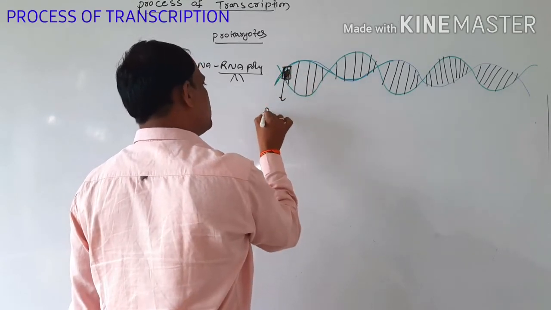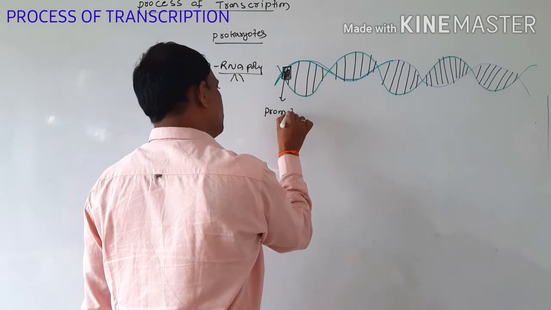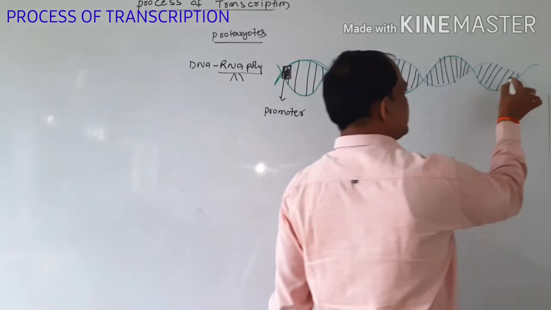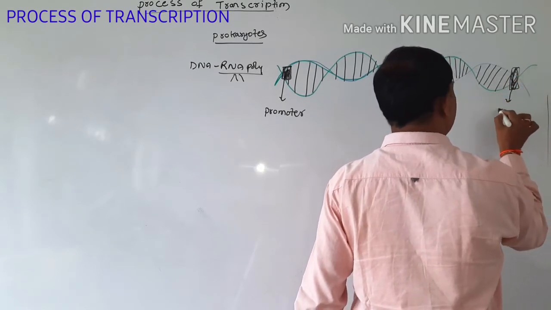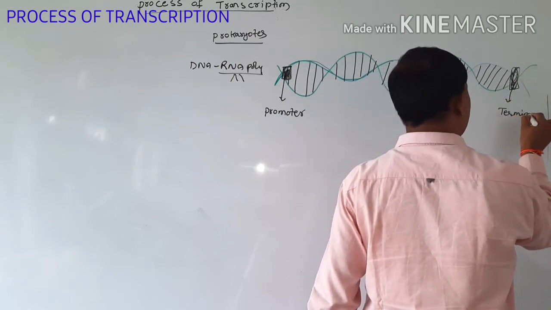So this is the promoter gene, and this part is the terminator gene.